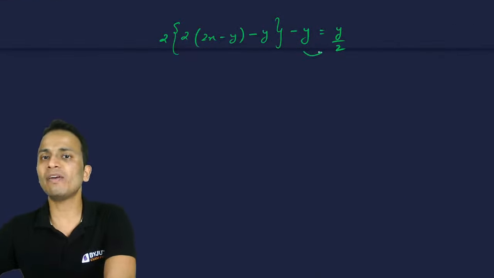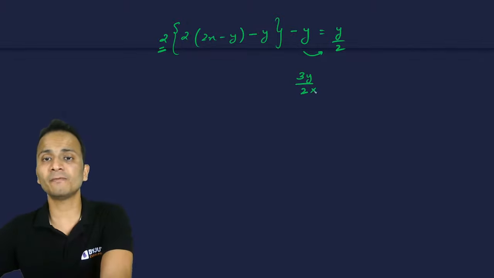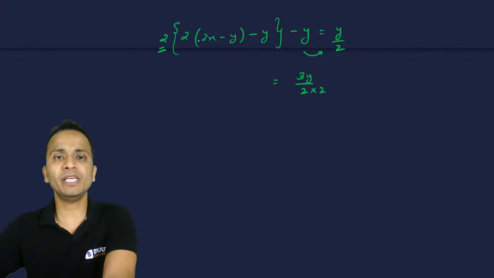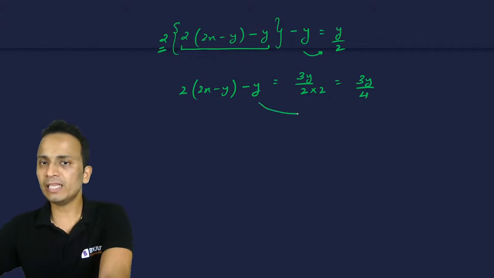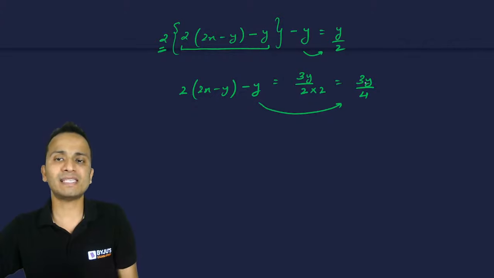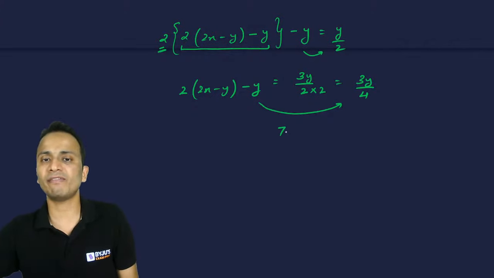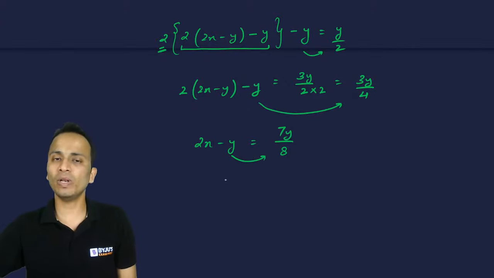All right. So this Y will go on the right hand side. This will become 3Y upon 2, and then this 2 that I've marked will go in the denominator, and it will become like this. Slowly. Twice of (2X minus Y) minus Y is equal to 3Y upon 4. Again, this Y will go on the right hand side and then divided by 2. So it will become 7Y upon 4 divided by 2, that is 7Y divided by 8, and that is equal to 2X minus Y. Again Y will go on the right hand side and 2 will go in the denominator.